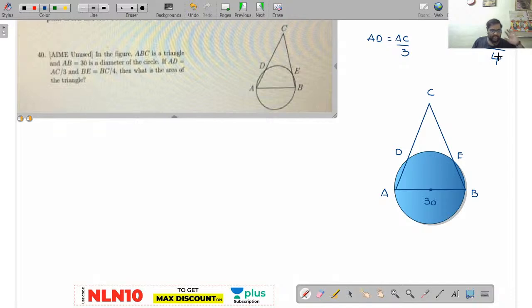Right? So I'll give some hints to calculate this. Now I'll take the AD value as X. Now the AC value will be 3X. CD value will be 2X. Similarly, I will take BE as Y, so the BC value will be 4Y. Now the BE value will be Y and the CE value will be 3Y. Now try it. I'll give you 2 minutes for this. Let us see how many can answer this. I'm waiting for your answers.